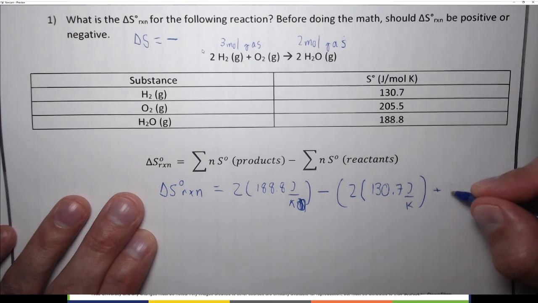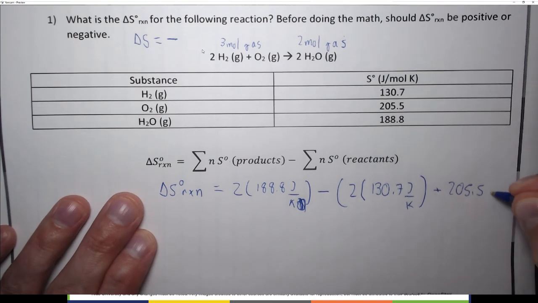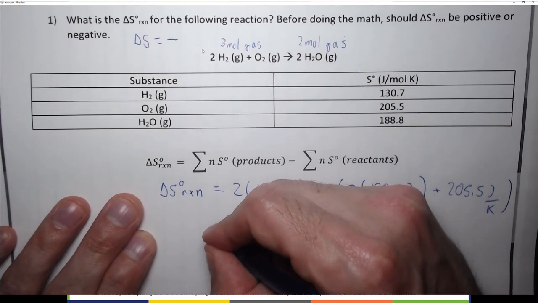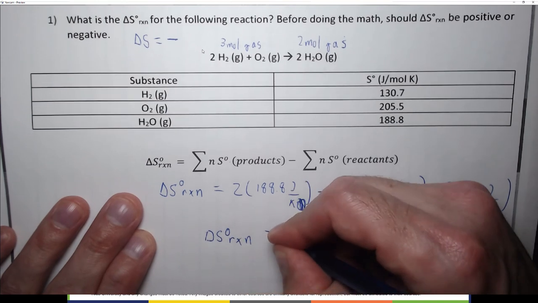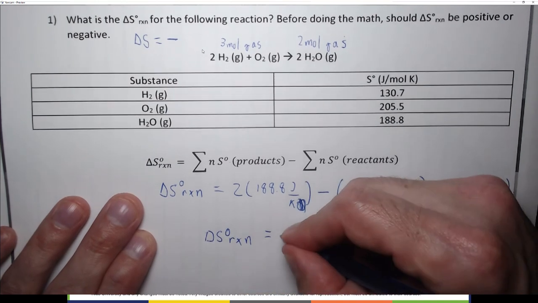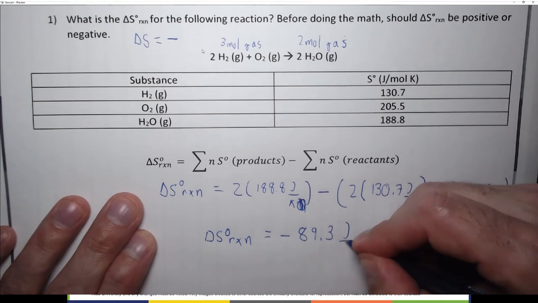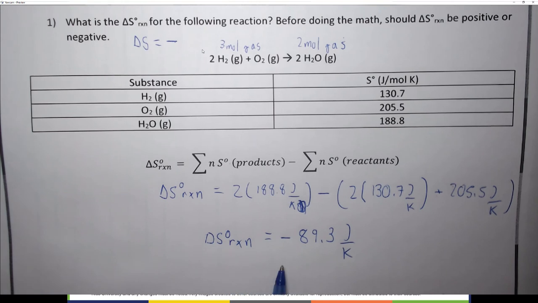So then I can just add the 205.5 joules per K. And when I do all that math, I find that delta S naught for this reaction is equal to minus 89.3 joules per K. Okay, so this is for the reaction as written.